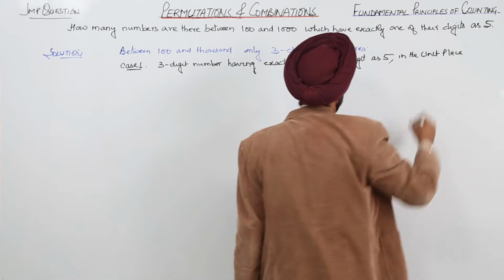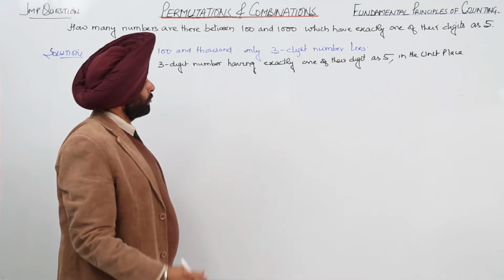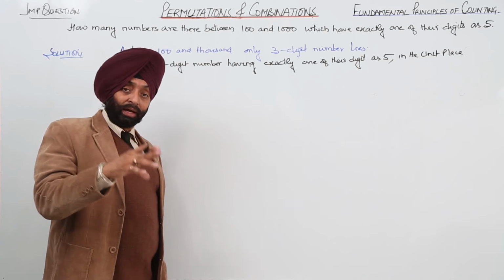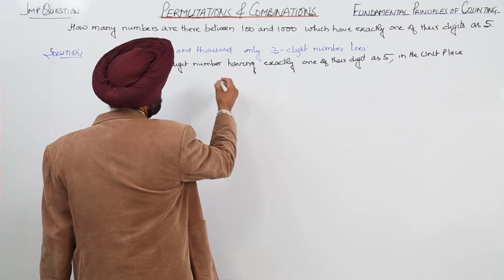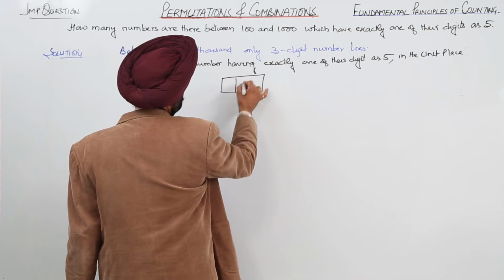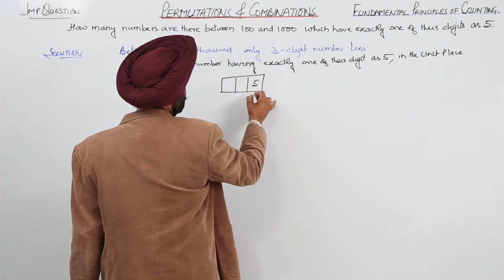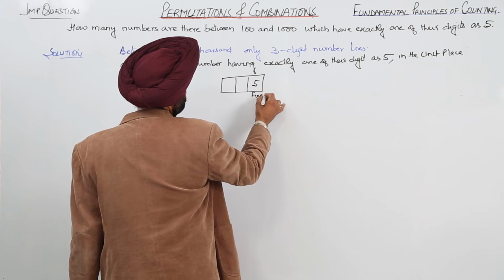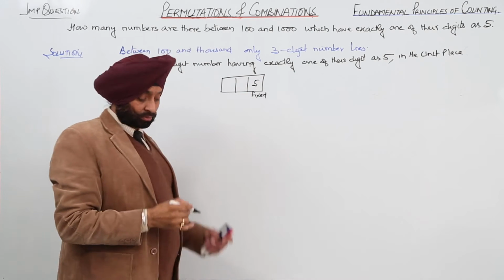Now the first condition: the 3 digit number has exactly one digit as 5 and that is only in the unit place. So just look here, in the unit place we are having 5, that is fixed.